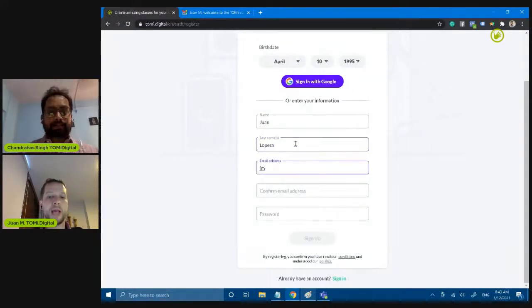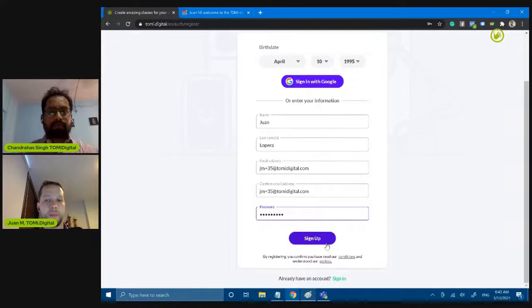In this case, I'm going to fill this out. However, I already have an account, so I'm just going to show you how to get this information here. However, what you all need to do is fill this out. I entered JM plus 35, maybe that would not redirect anywhere. No, that's the alternative email, and I forgot to use the .com. Yes, so .com. And you can use any password here. All right, sign up.